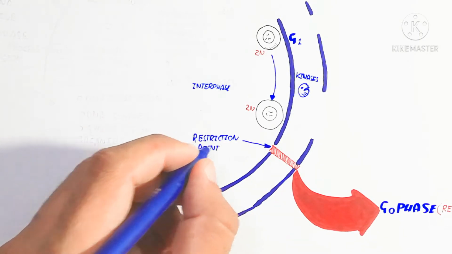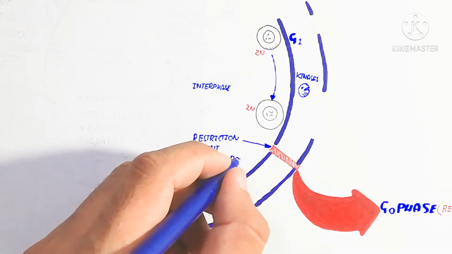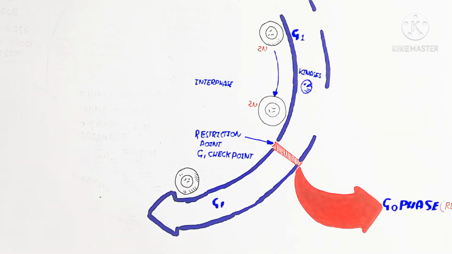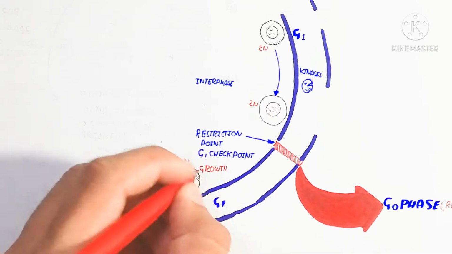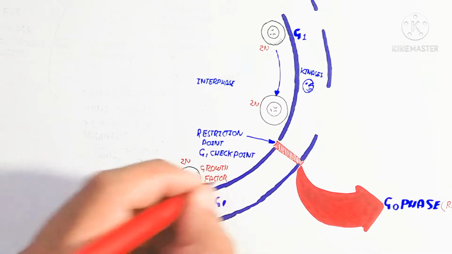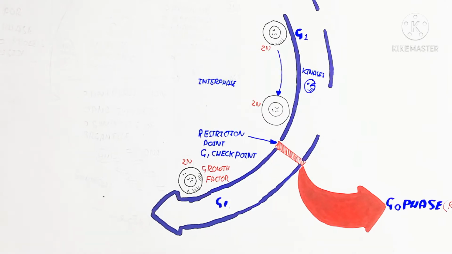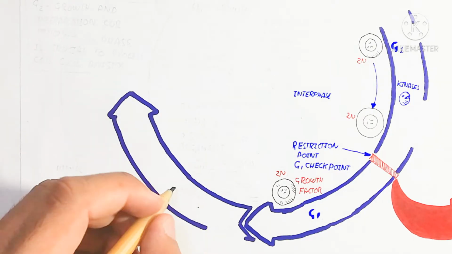After this DNA damage checking, the G0 phase can occur, where the cell differentiates and converts into a specialized cell. This specialization of the cell makes it non-dividing. We will discuss this later. First, next the G1 phase will occur.